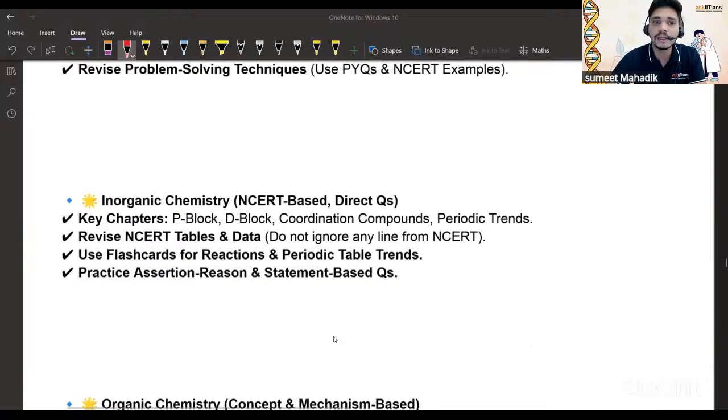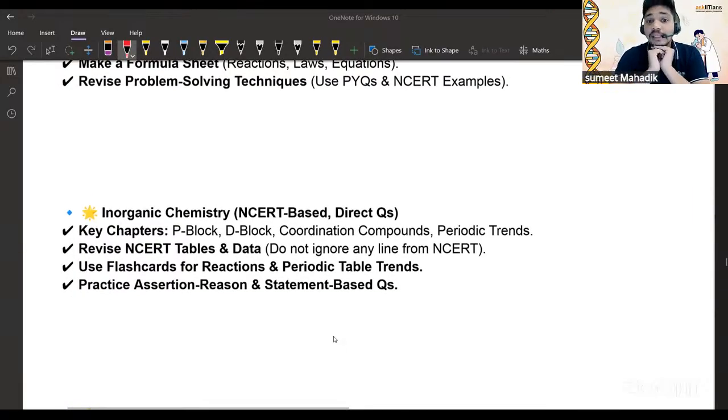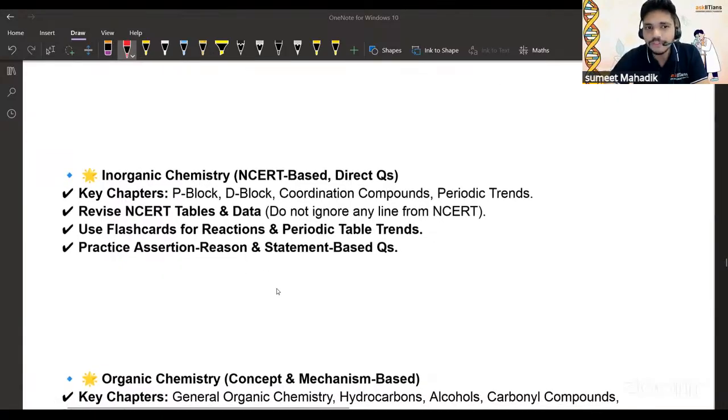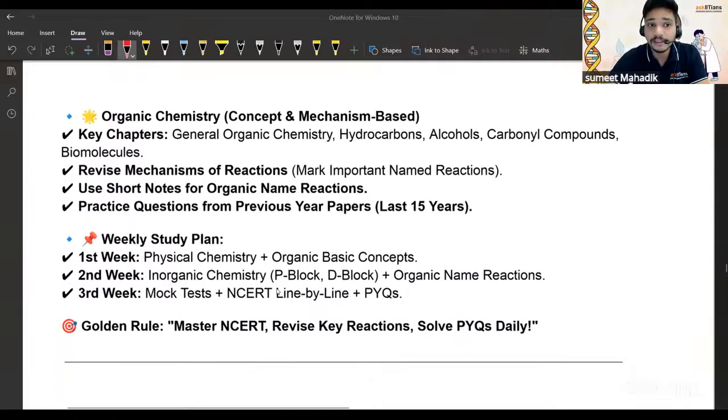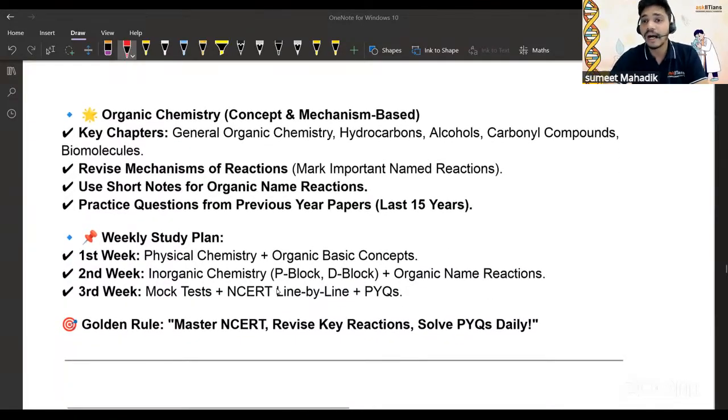Then in inorganic, obviously it's a theory-based thing again. Then we can rely on the NCERT for this inorganic chemistry. So the p-block and d-block are there, right? Then you can use flashcards for reactions and periodic trends. You can go for it. Then in organic, again, I'm telling you, it's like maths, right? So the key chapters are general organic chemistry. What are the rules and regulations for it? Hydrocarbons, alcohols, carbon compounds, right? Biomolecules. We have to work on it. Again, revise the mechanism of reactions.